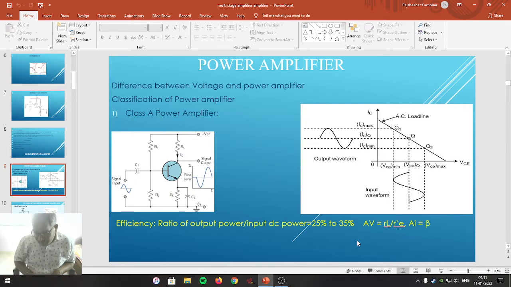Only three terminals are brought out for the connection, that is emitter, base and collector, and this transistor is available as a single device but in pair. It is known as the Darlington pair.